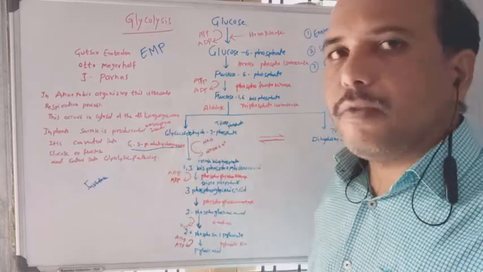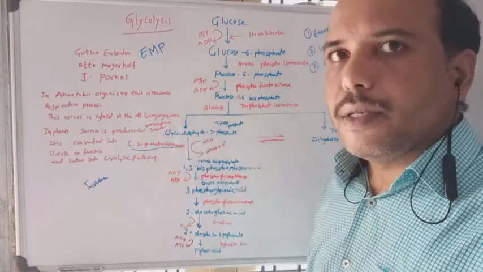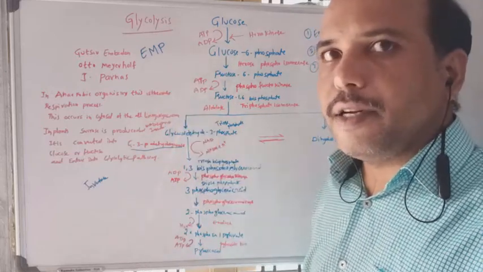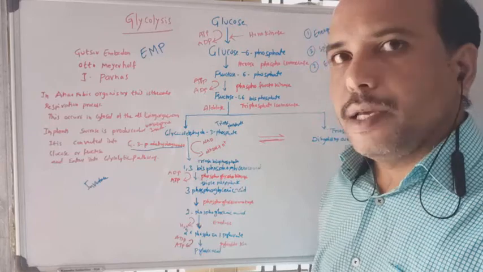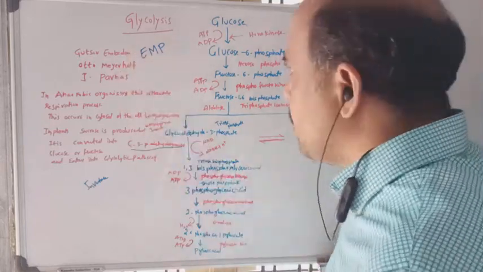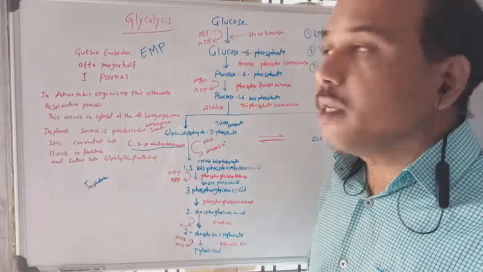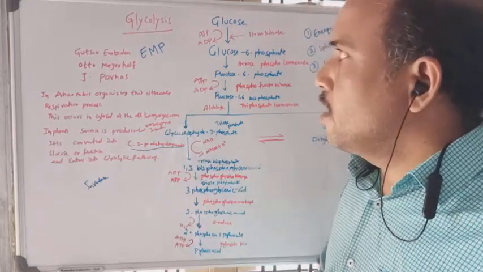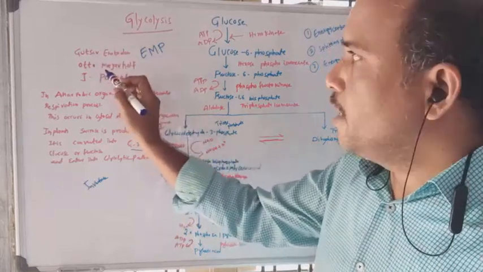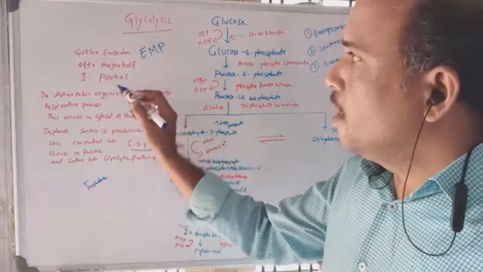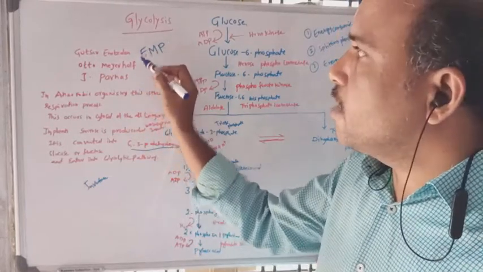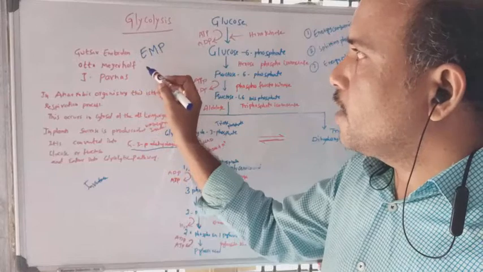This pathway is also called the EMP pathway. Why is it referred to as the EMP pathway? Because there are three scientists who worked on this particular glycolysis process: Gustav Embden, Otto Meyerhof, and Parnas. They are the three scientists.